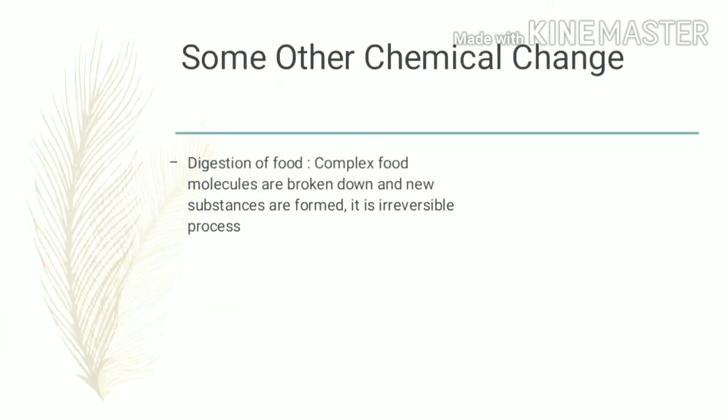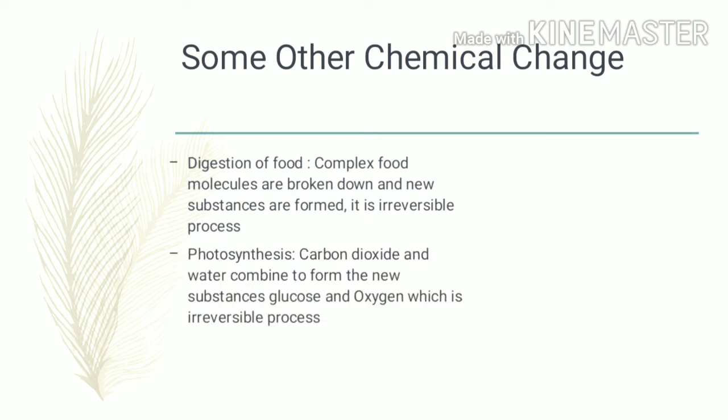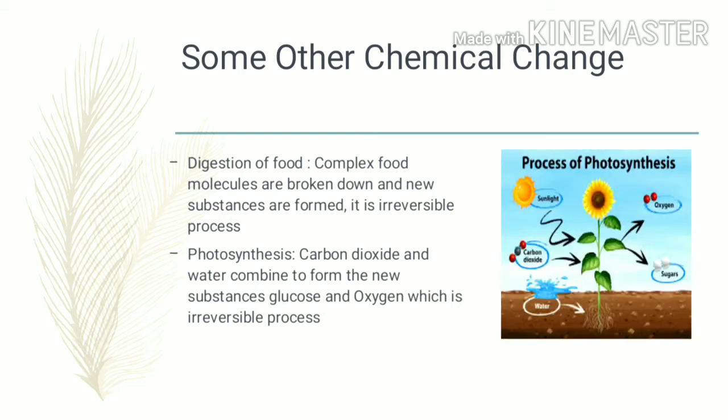Digestion of food is also a chemical change in which complex food molecules are broken down and new substances are formed. It is an irreversible process. Photosynthesis is also a chemical change in which carbon dioxide and water combine to form the new substances glucose and oxygen, which is an irreversible process.